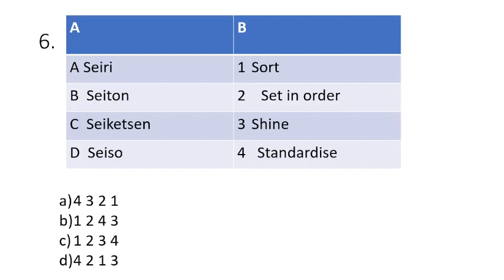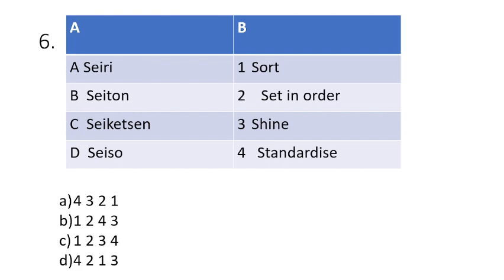Question number 6. It is a match the column type question. Column A: Seiri, Seiton, Seiketsu, and Seiso, and on the other hand you have given sort, set in order, shine, and standardize. You have given options 4321, 1243, 1234, and 4213. Don't worry, we have this.